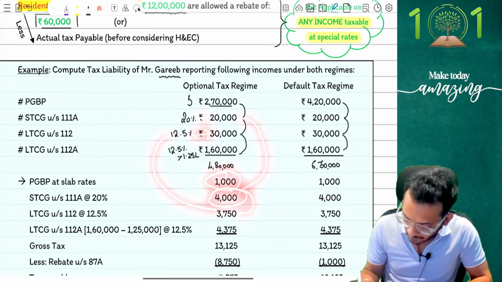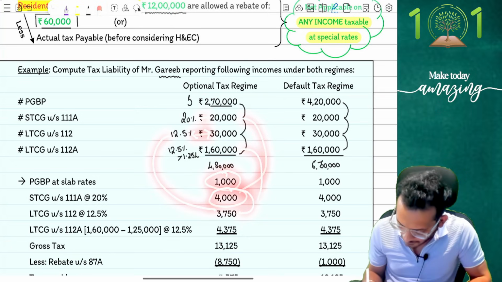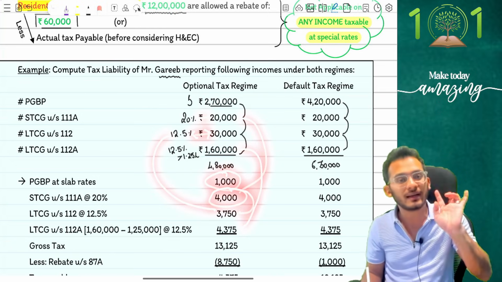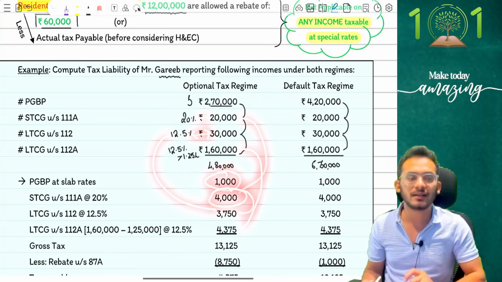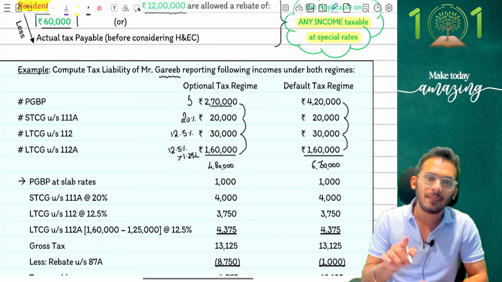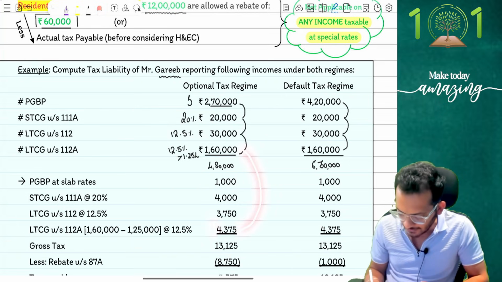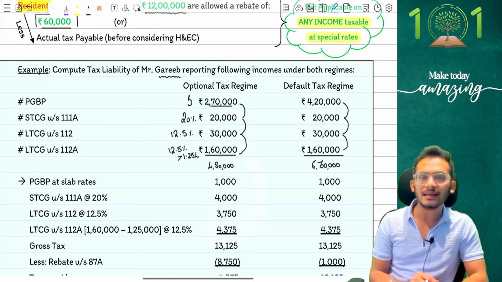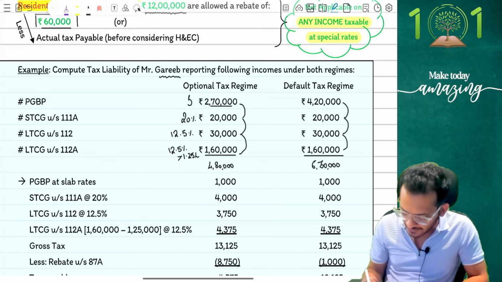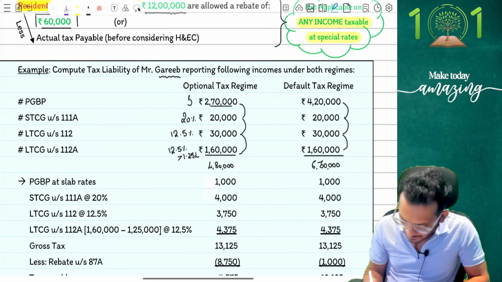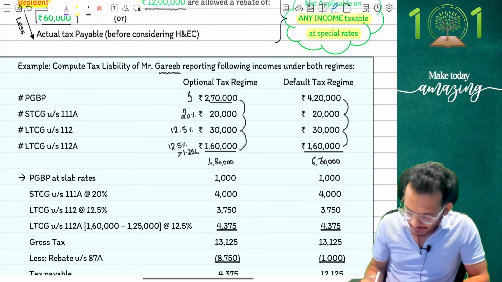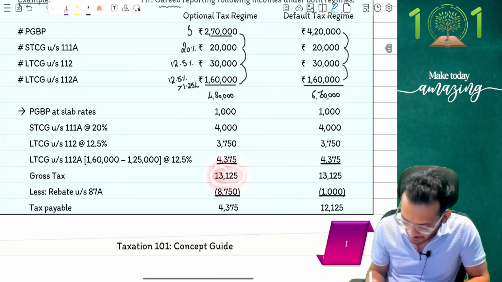Again, another 12.5%, but after ignoring the 1,25,000. For the first 1,25,000 you said no tax, and then you said 12.5%, which means the answer should hit 4,375. Check kar lo, people. So PGBP has come to 1,000, your 111A has come to 4,000, 112 is 3,750 and 112A is 4,375, giving me a tax liability of 13,125.